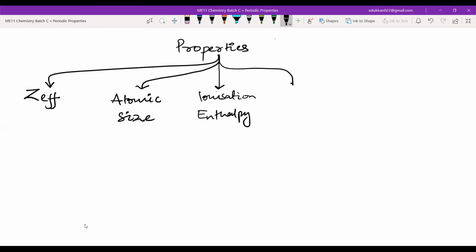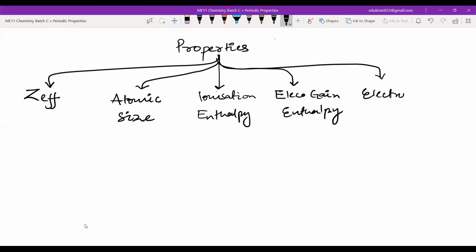After ionization enthalpy, you have to learn about electron gain enthalpy. At the end, we have to learn about electronegativity.